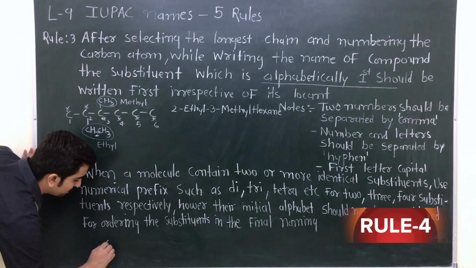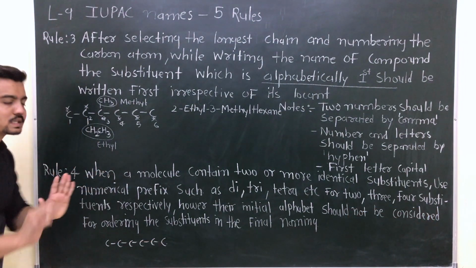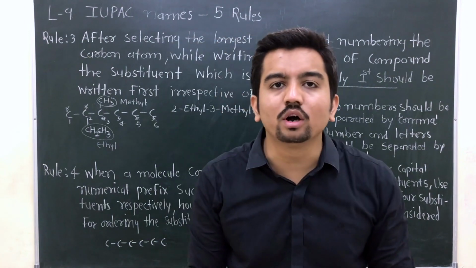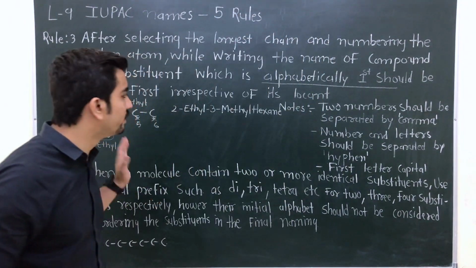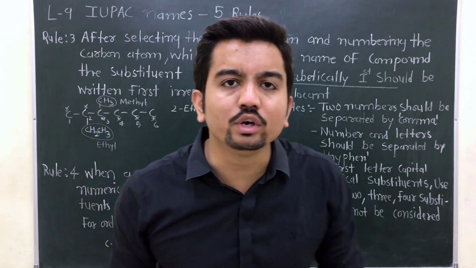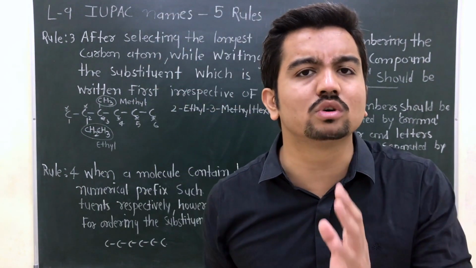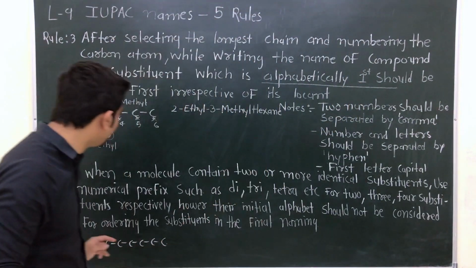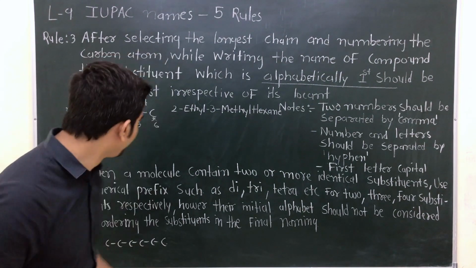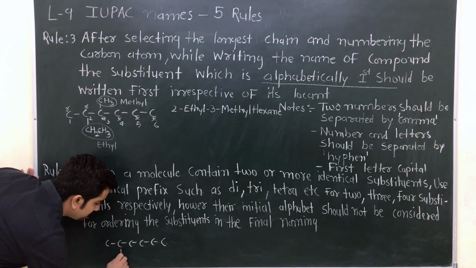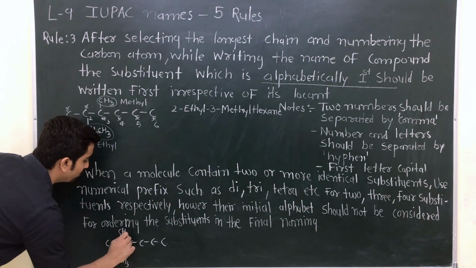Suppose you are given a 6 carbon chain. Here I am not completing the valency, my dear friends, please be careful. I am just giving you the carbon skeleton. When we solve the proper exercise, you will understand better. Right now, just focus on the rules. 6 carbon chain is given, and here there is one methyl, and here there is one more methyl.